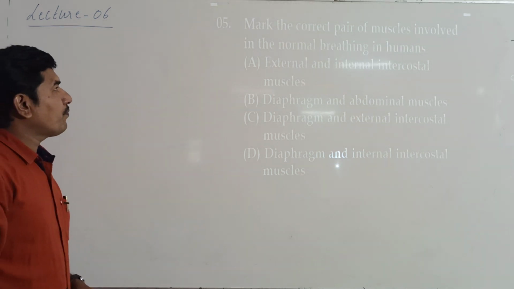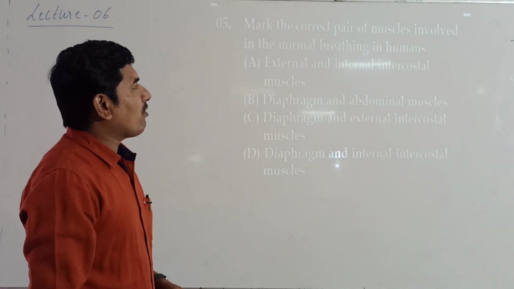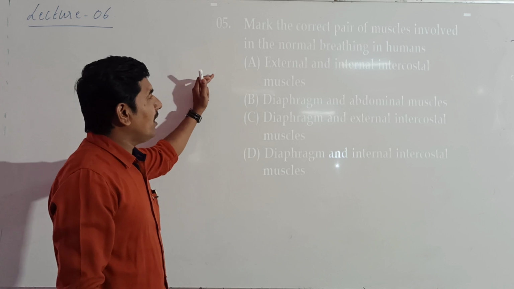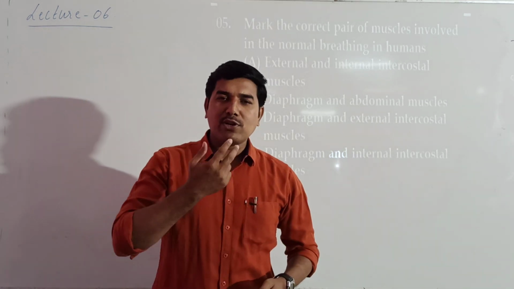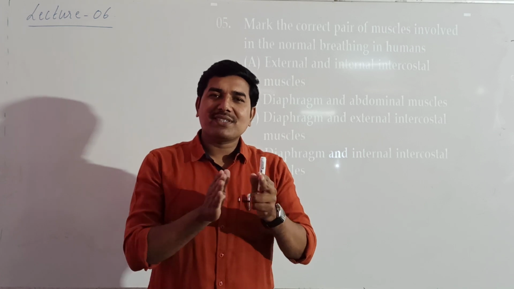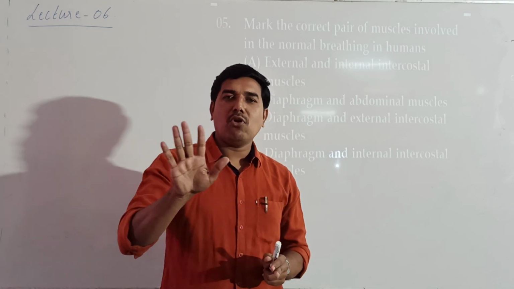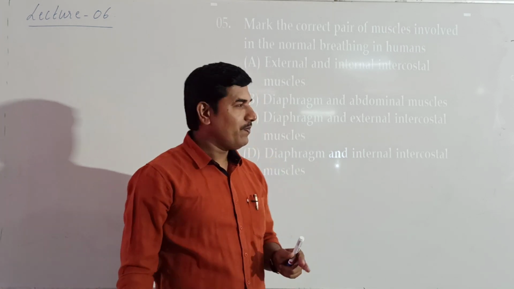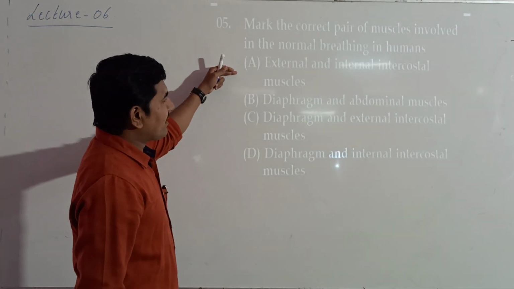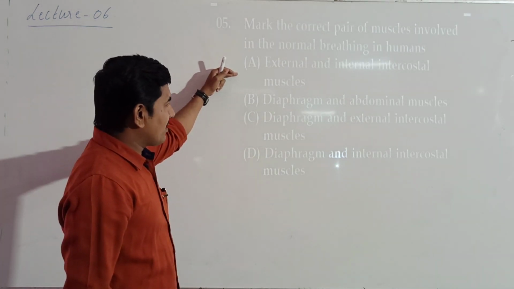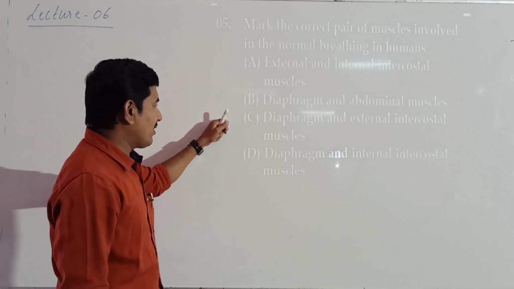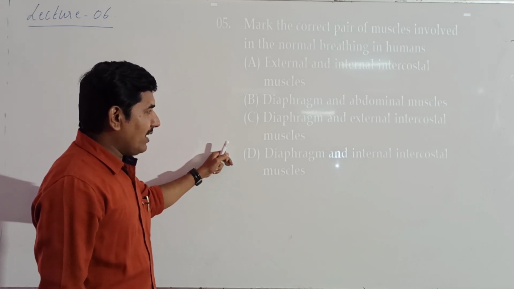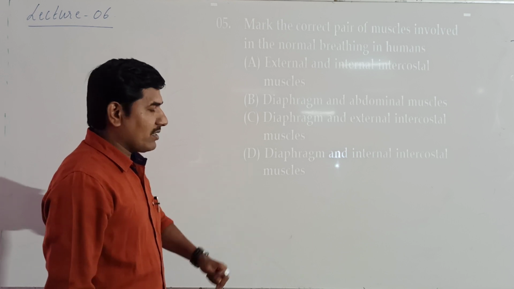Okay, now here mark the correct pair of muscles involved in normal breathing in humans. So during normal breathing, which muscles are involved, that is tidal volume? External and internal intercostal muscles, diaphragm and abdominal muscles, diaphragm and external intercostal muscles, diaphragm and internal intercostal muscles.